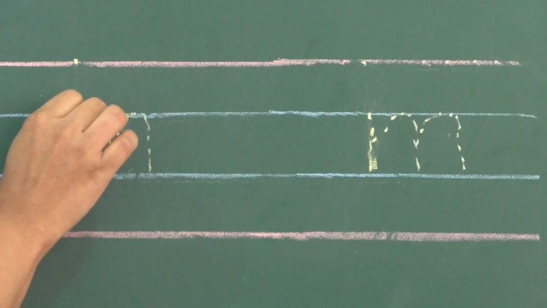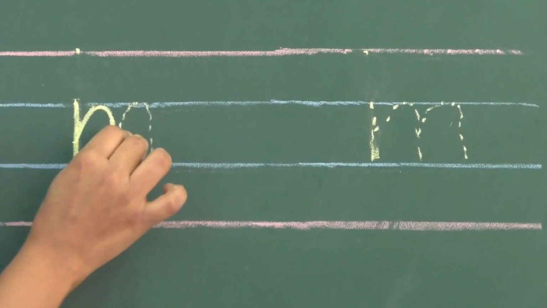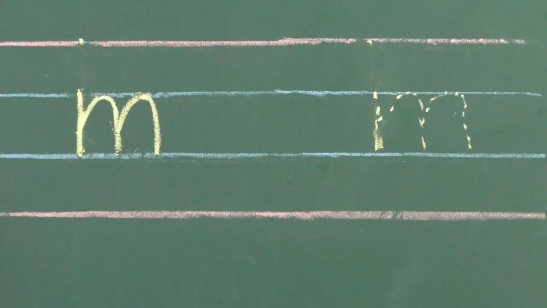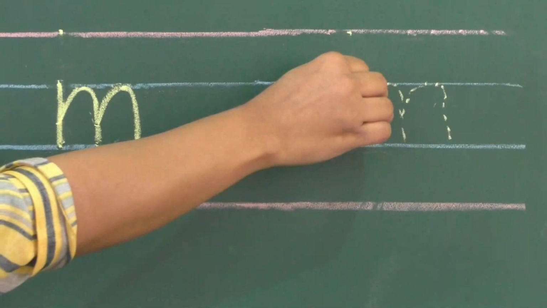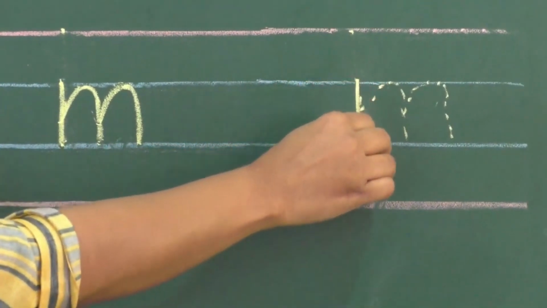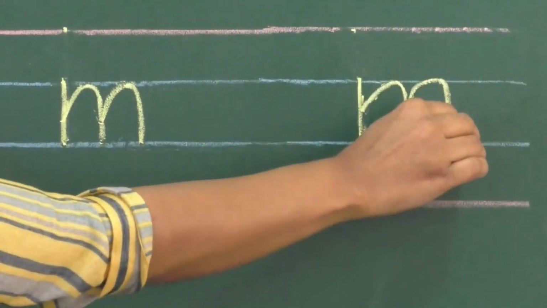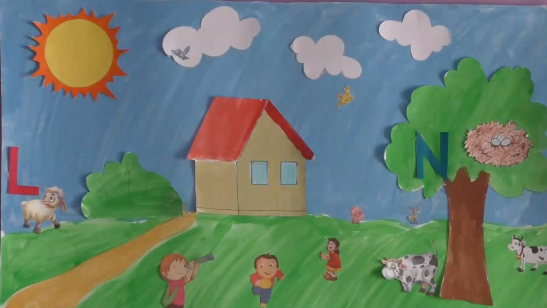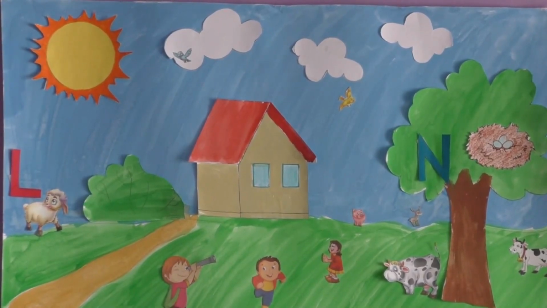First start from here, make a standing line, then a downward curve, one more downward curve. Small letter M. Now once again I'll show you. Start from here, make a standing line, then a downward curve and a downward curve. Small letter M.